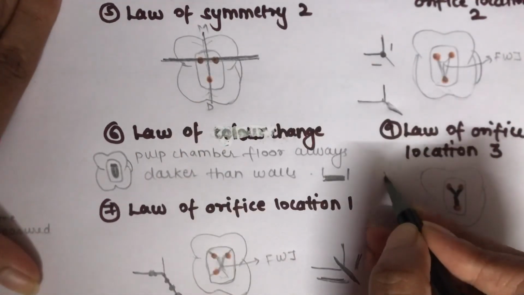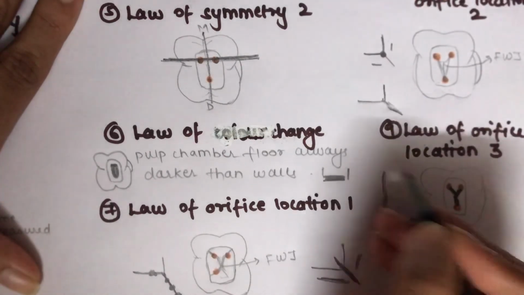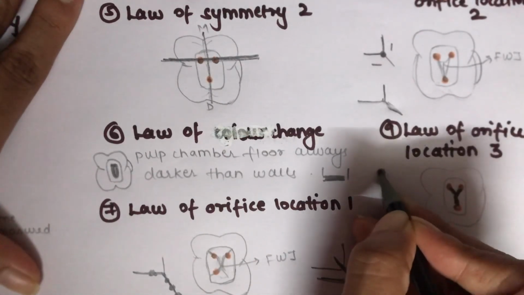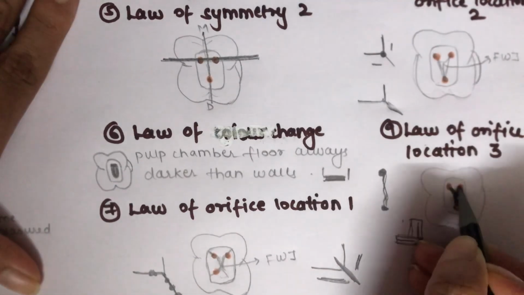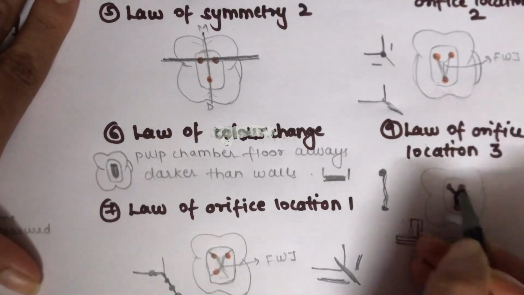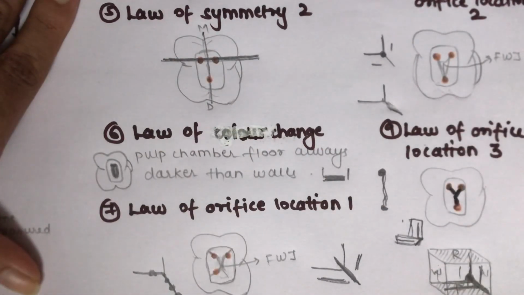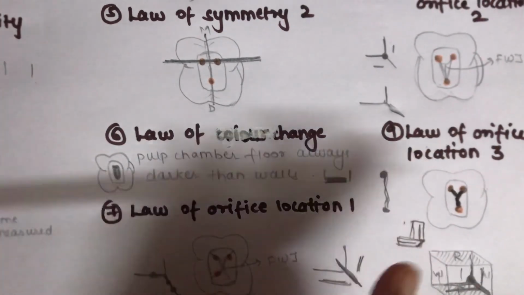As this law says, the orifices are located at the terminus of this line. So if this is your developmental line, terminus means at the end of it. So the orifices are present at this end of your developmental fusion lines. So these are your developmental fusion lines. Your orifices are present at the terminus, that is the end portion of your fusion lines. So this was the 9th law, which is the law of orifice location 3.